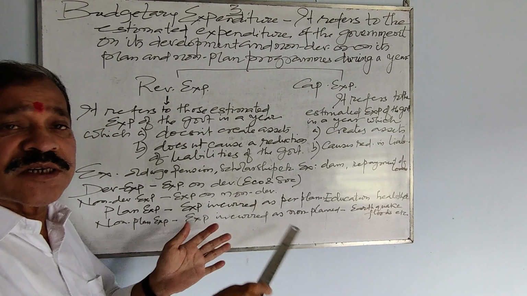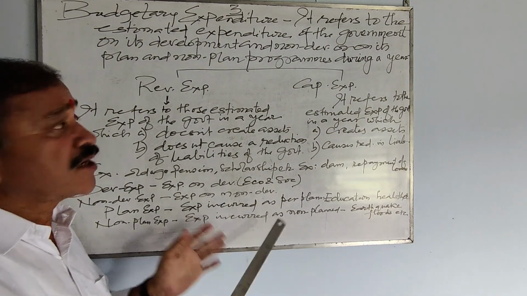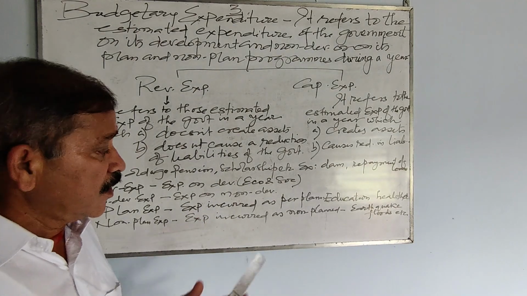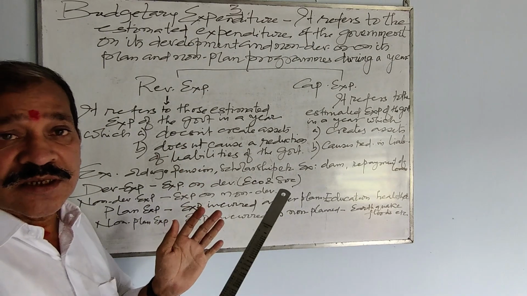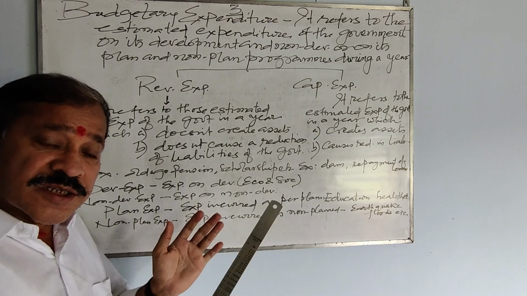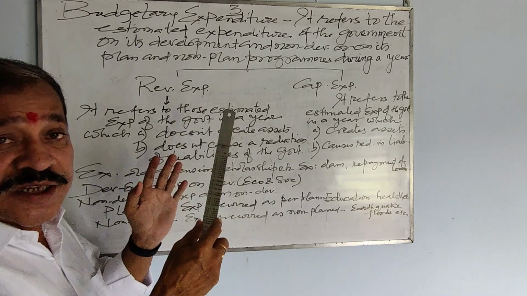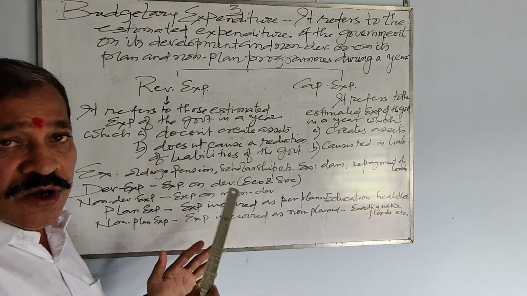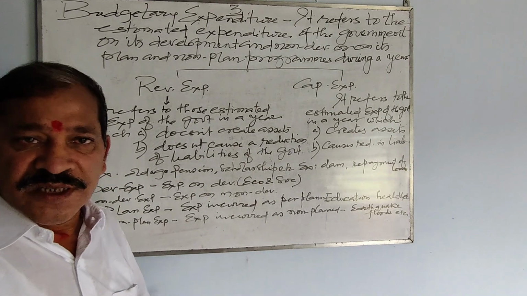So the government spends a lot of money there also. That money comes under budgetary expenditure, but it comes under non-plan expenditure. So this way the government spends. We discussed the government's income, that is government's revenue, that is budgetary receipts, and now we discussed what is budgetary expenditure, how government spends, which expenditure comes in which category, all we discussed.